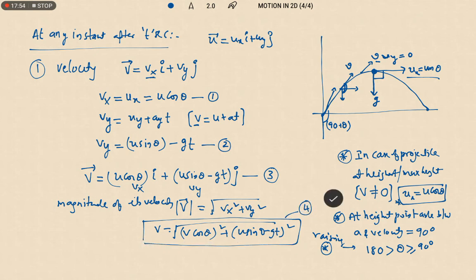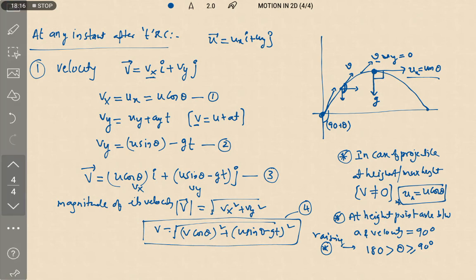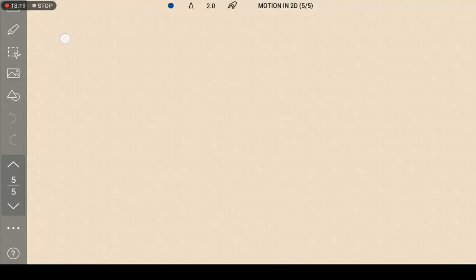Right. Sir, then what about the angle made by the projectile with respect to the horizontal? So how to find the angle made by the projectile? So as I already told you, during its rising, the angle made by the projectile changes. So I am taking a certain instant of time. What is its velocity vector?